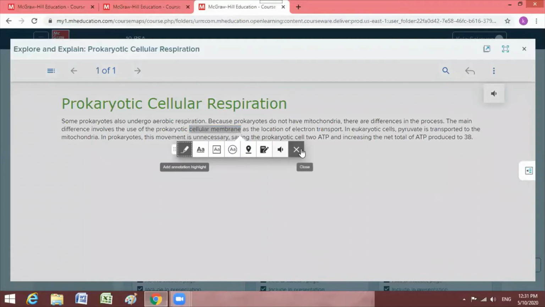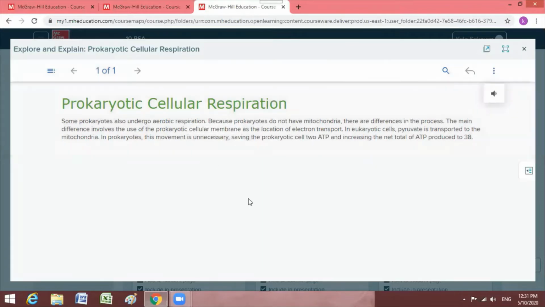Why? Simple, because they don't have mitochondria, which is a membrane-bound organelle. Keep in your mind, we are still in aerobic respiration.